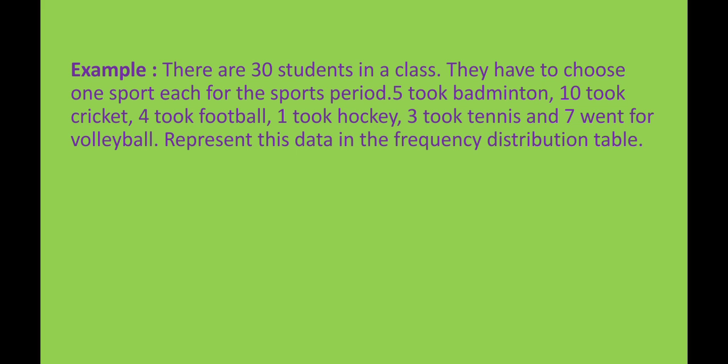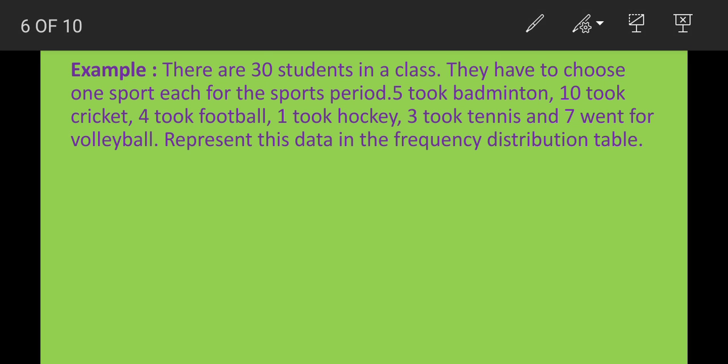Next one is an example. Here we will use the frequency and tally marks. There are 30 students in a class and they have to choose one sport each for the sports period. 5 took badminton, 10 took cricket, 4 took football, 1 took hockey, 3 took tennis and 7 went for volleyball. These are the numbers of students who selected their sports. We have to represent the data in a frequency distribution table. We have to draw a table and represent all this data by using tally marks and frequency.